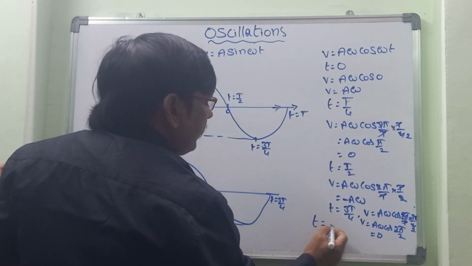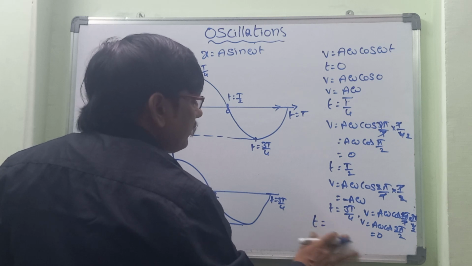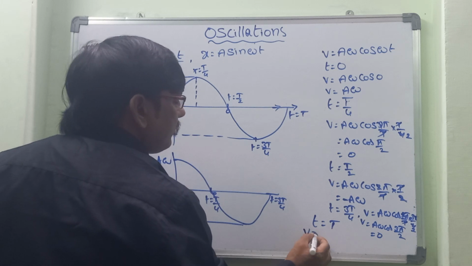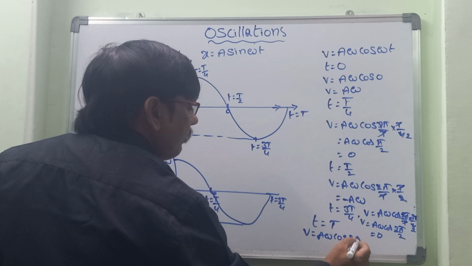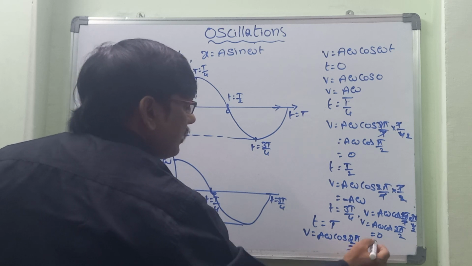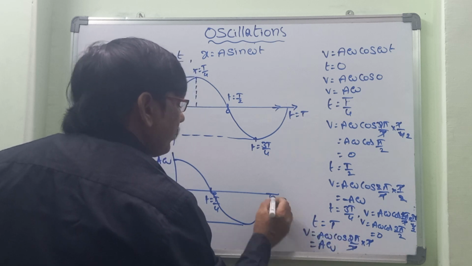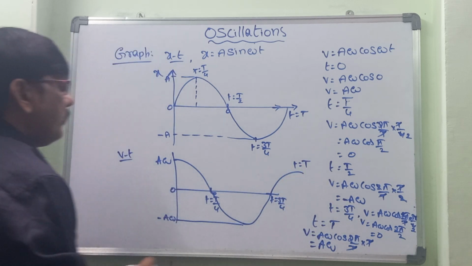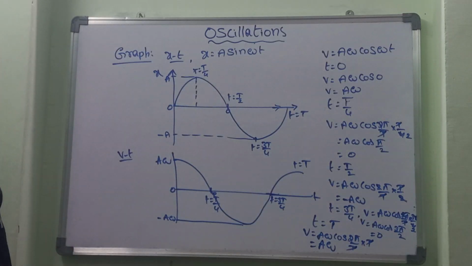Now let's go with t is equal to T. Then v is equal to a omega cos (2 pi by T into T). T gets cancelled, so that is equal to a omega cos 2 pi, that is equal to a omega. And so the value here is at t is equal to T. In this way the graph is drawn for the velocity-time graph.